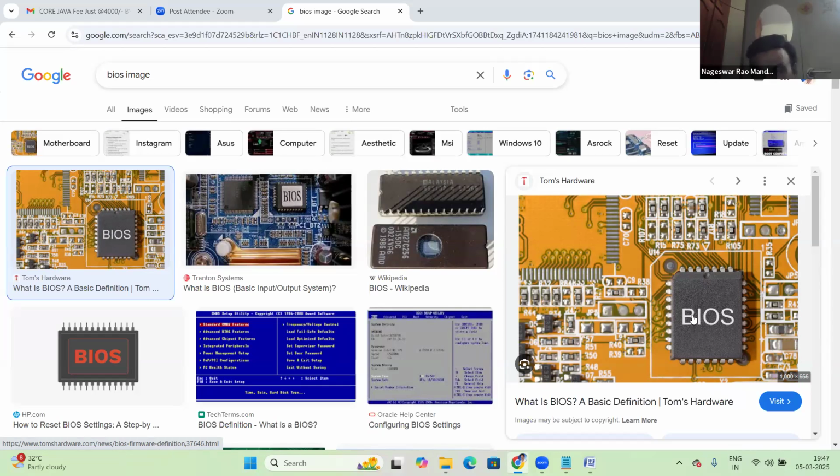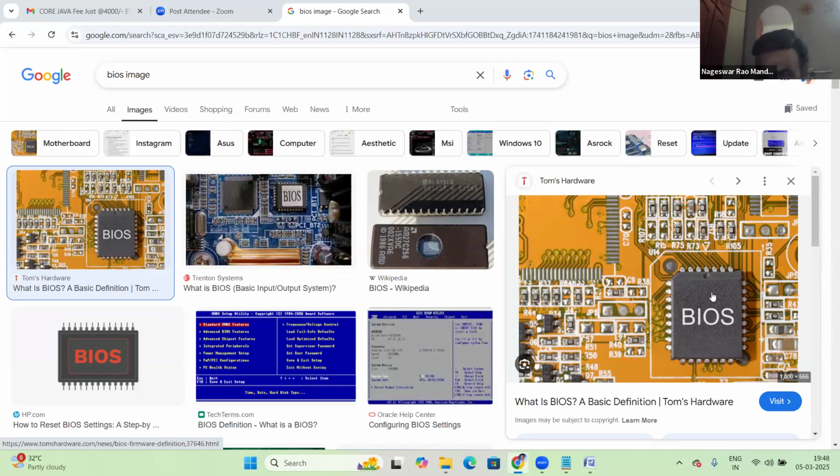What's the task of BIOS? See, when you power on the computer, first of all, power goes to the motherboard. From the motherboard, next is BIOS. So BIOS activates. The task of BIOS is to boot your operating system.